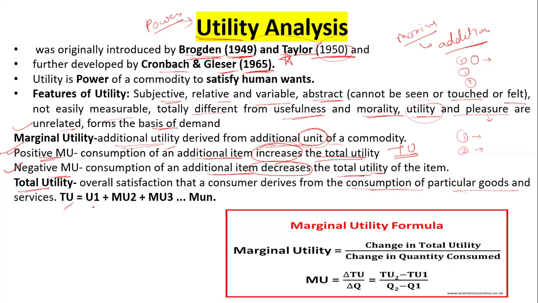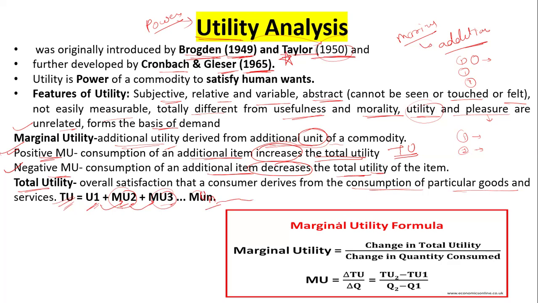TU is equal to U1, that means utility of one. After that MU, why MU? Because I'm adding a second, that is the marginal utility of the second. Again I add one more, that is the marginal utility of the third, and so on up to n. This way we calculate the total utility.